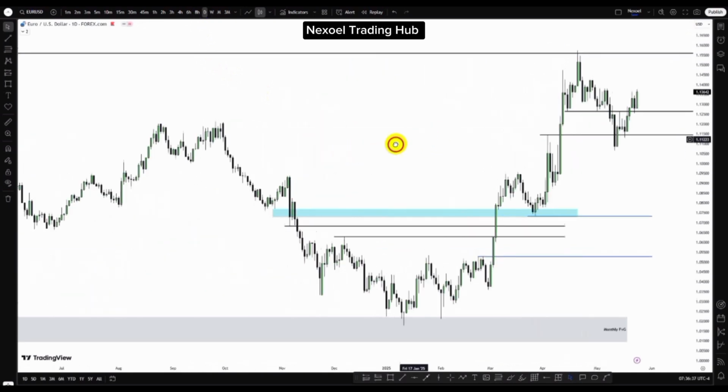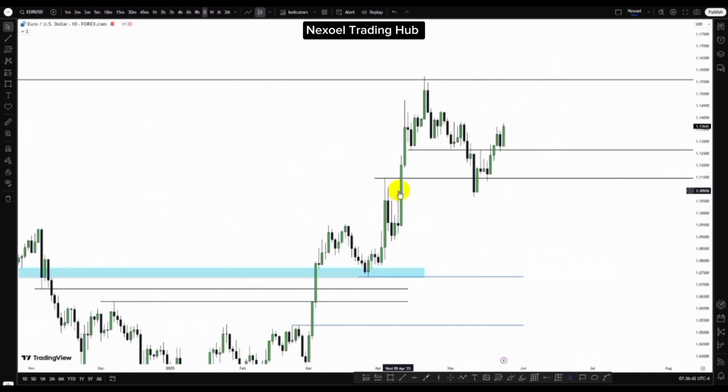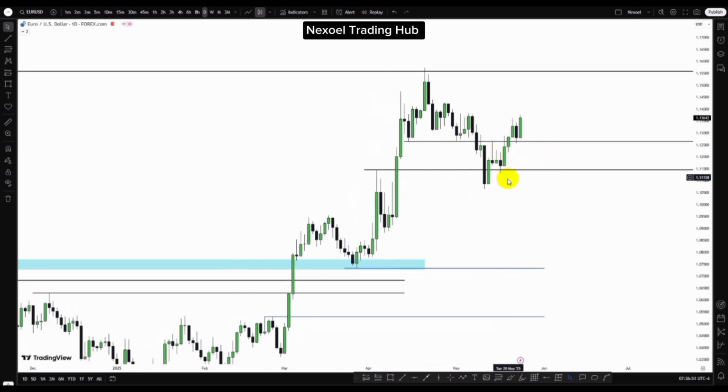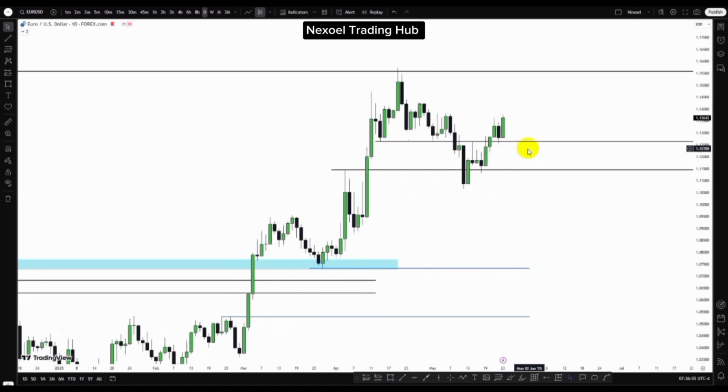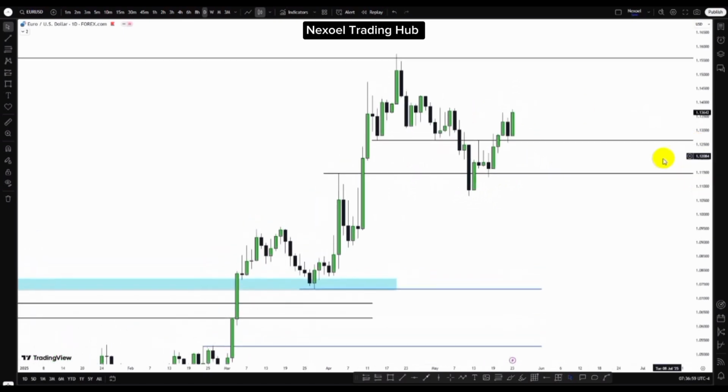So here in the daily time frame, what we can clearly see is how price filled up the daily bullish fair value gap, and we start seeing this bullish reaction. Though last week I wanted to see price trade further to the downside before we have the bullish continuation, but clearly price just continued bullish after completely filling up the fair value gap we identified from the weekly time frame, and also the daily bullish fair value gap here.